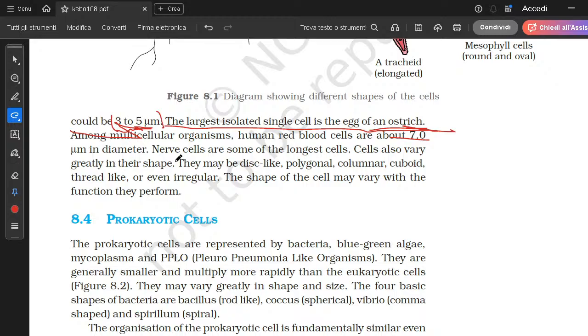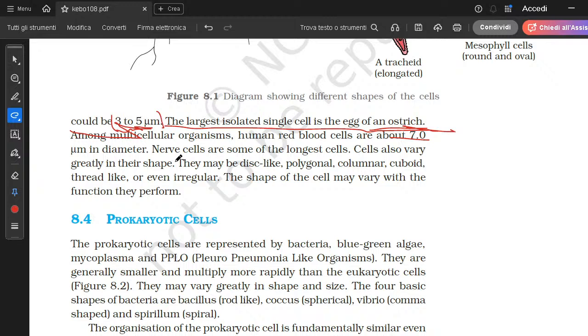Like mycoplasma, it is a unicellular organism. Like the oocyte, it is going to be fertilized. Like RBC, its function is to transport oxygen and nutrients in the human body. Nerve cell, its function is to transfer signals from one part of the human body to another part, right?